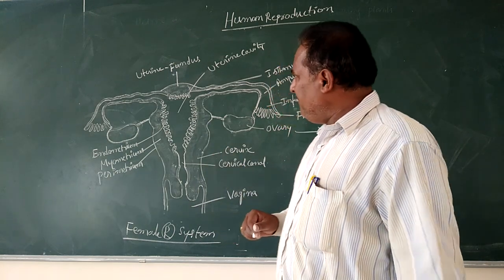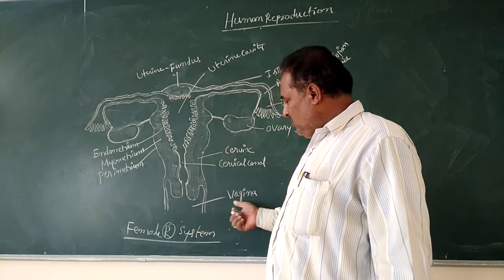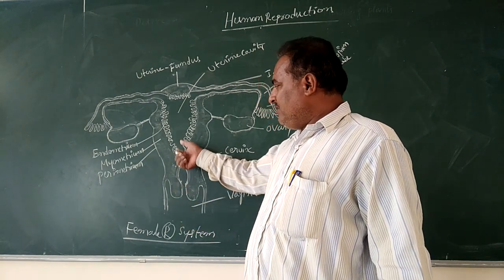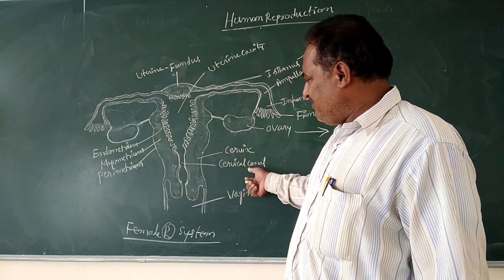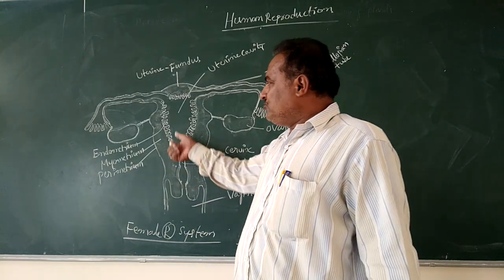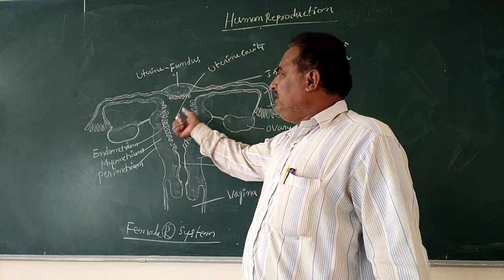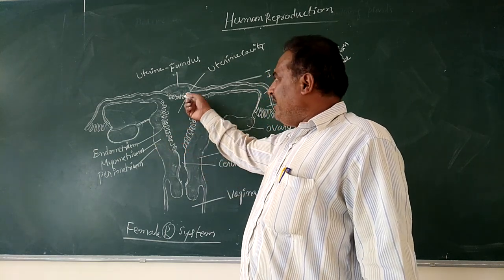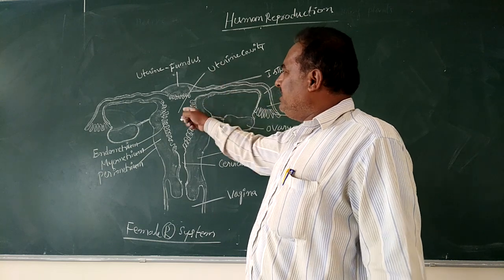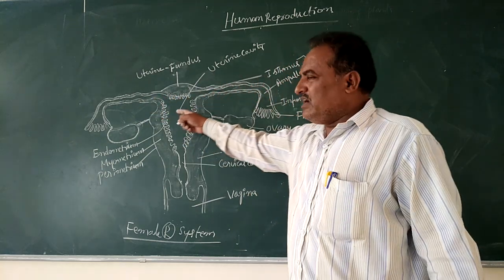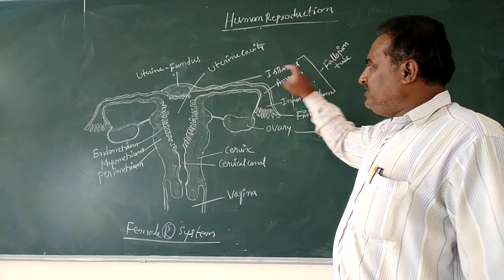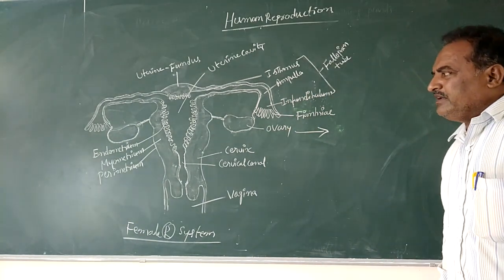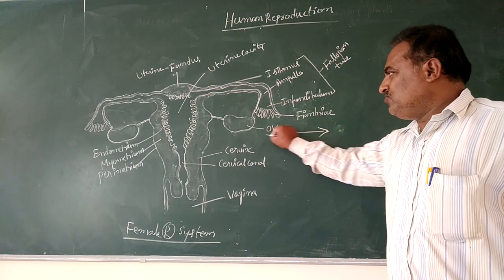The female reproductive system shows an opening called the vagina. Vagina leads to a canal, a passage, that is called the cervical canal. Next to that part is the uterine cavity, which is provided with the uterine wall. On the other side of the uterine cavity there are passages, tubes, called oviducts or fallopian tubes. Here the first organ in the female reproductive system is the ovary.